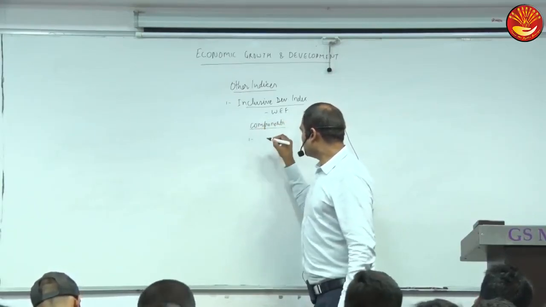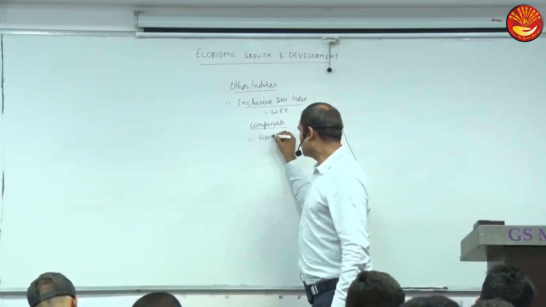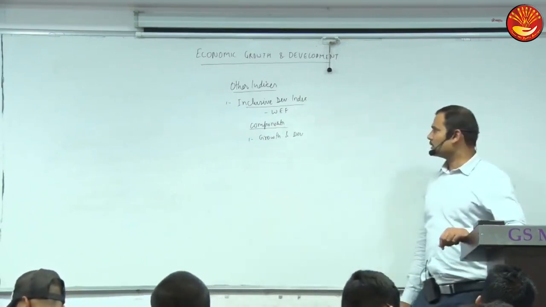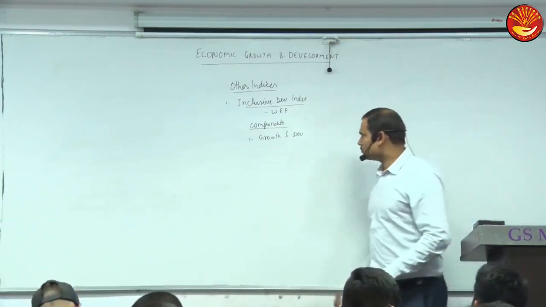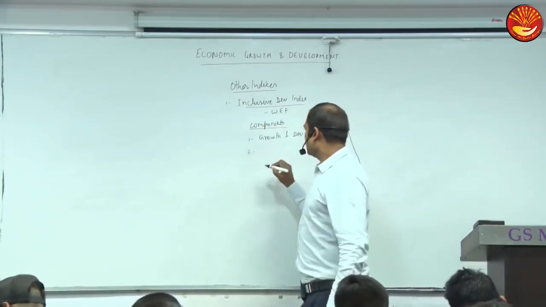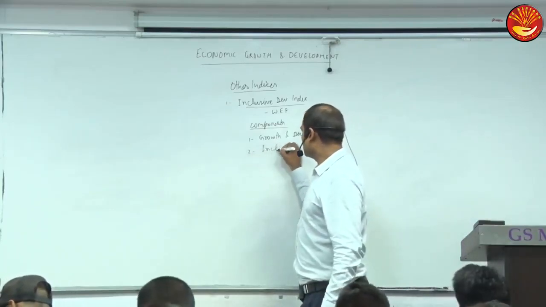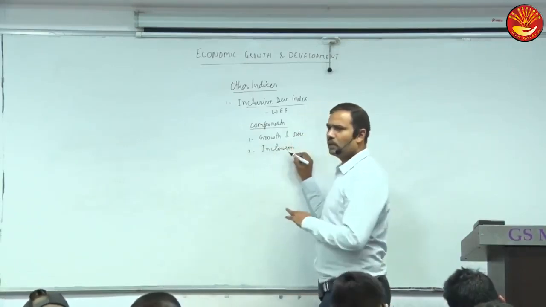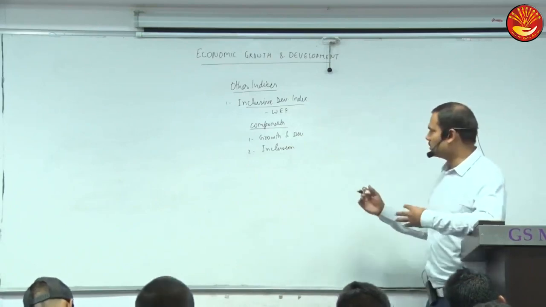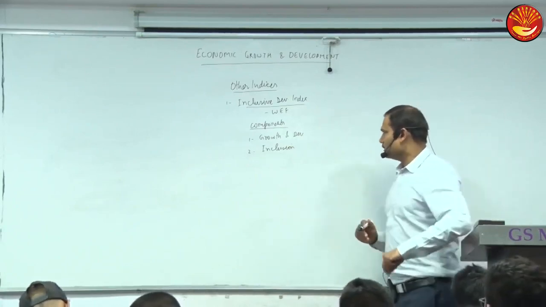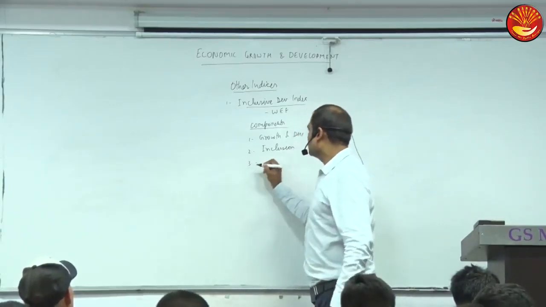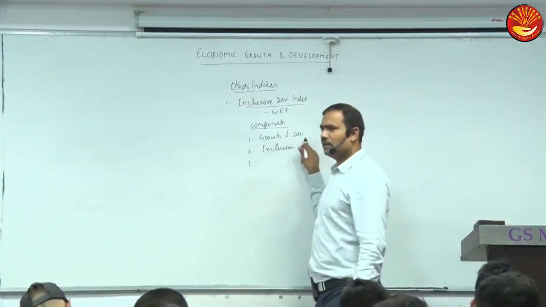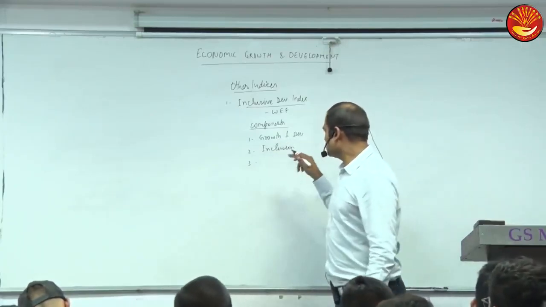One is growth and development, like growth in per capita income, GDP growth, etc. Other is inclusion, like poverty, unemployment, inequalities, to what extent people are included in the mainstream, mainly social aspects.